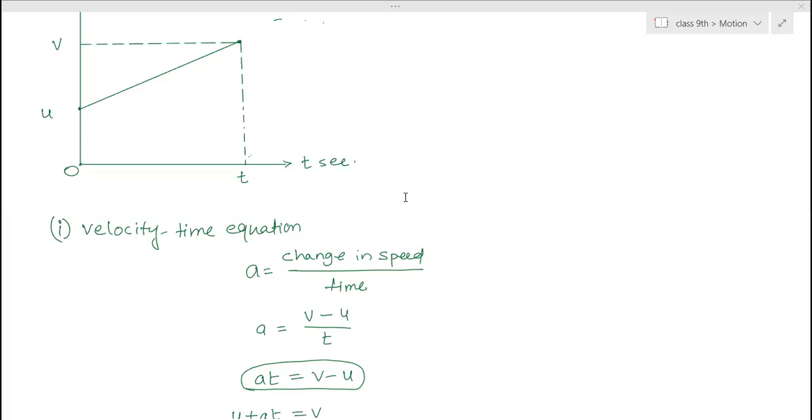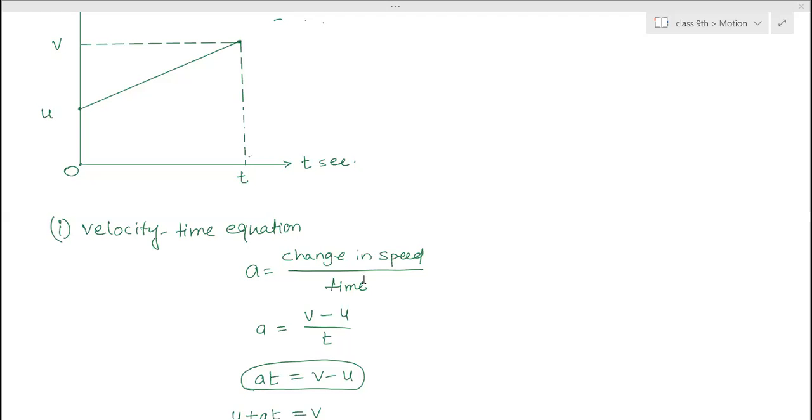Ma'am, we use slope of line by vertical length. Slope of line is used. She explained both methods. At the time of revision, I told you the slope also, right? Yes, ma'am.